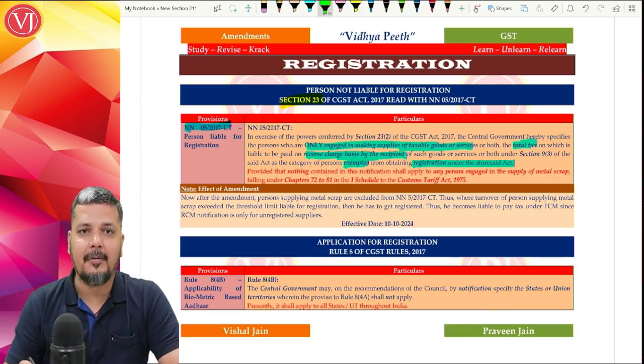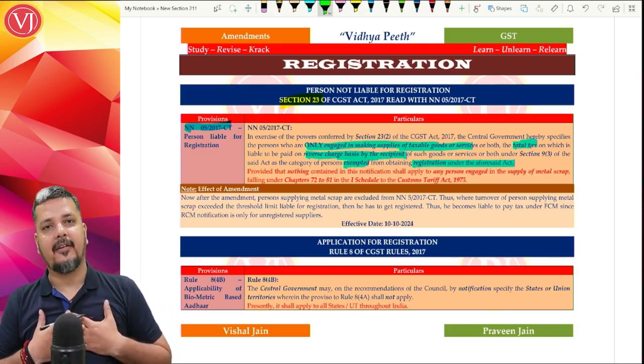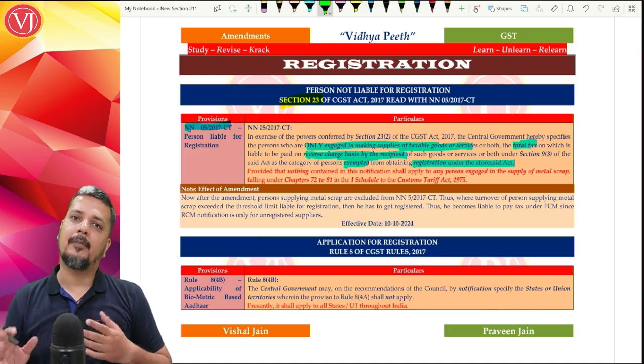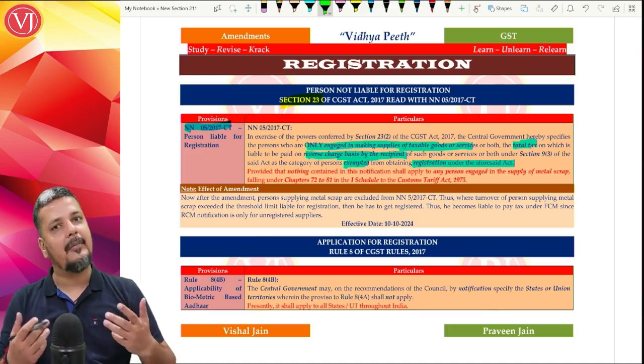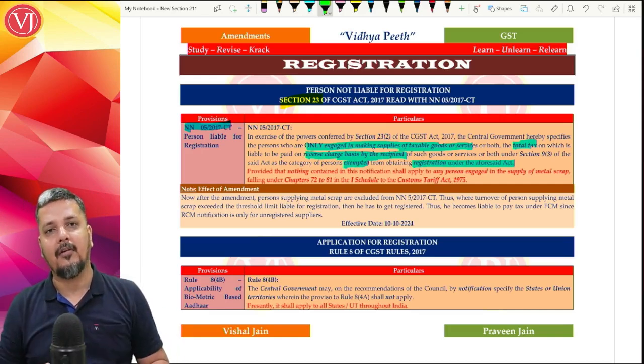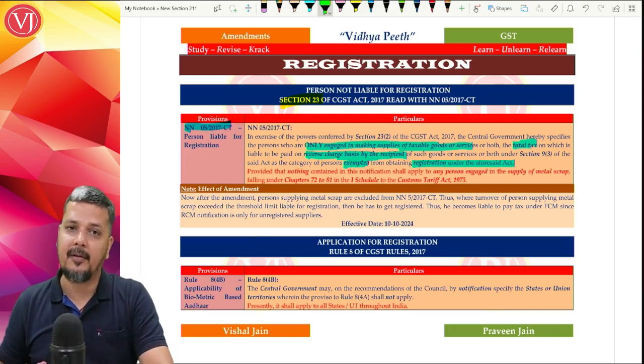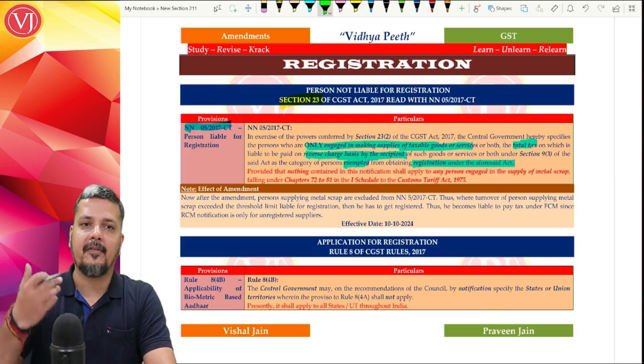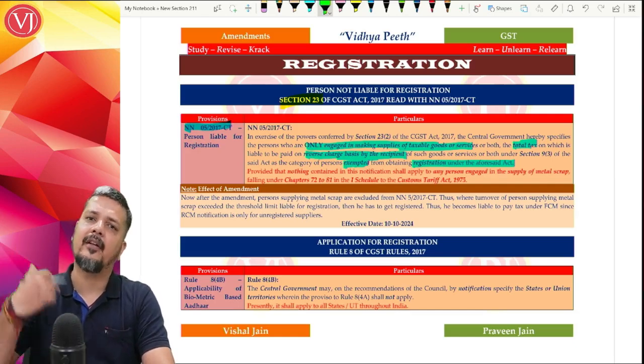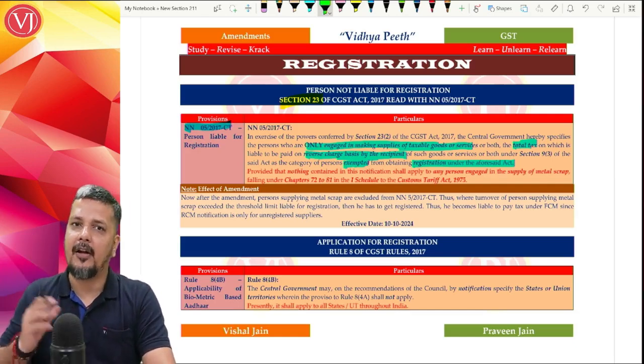Now what may happen is, if I am an unregistered person supplying to a registered person, it is always under RCM. So I'll be enjoying the benefit of not getting registration because of 5/2017. Because if I am unregistered and the other person is registered, every time it will be RCM, I will not at all take registration.